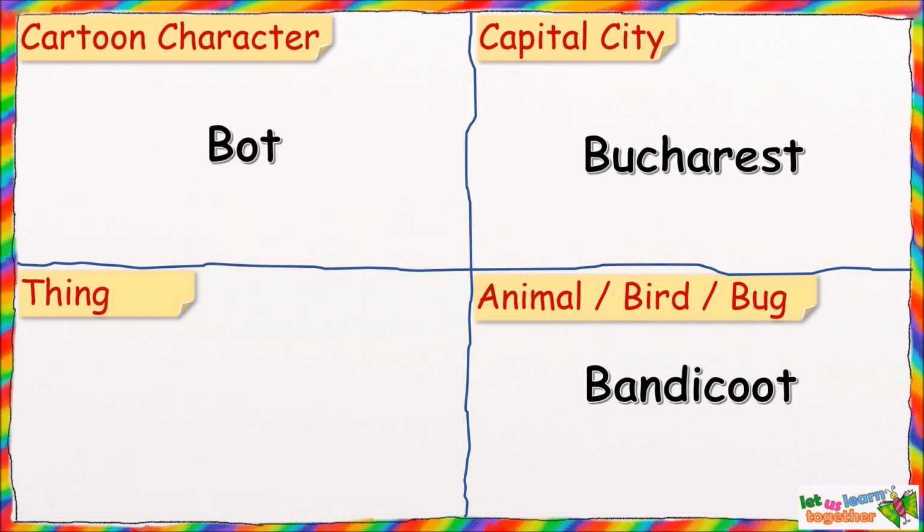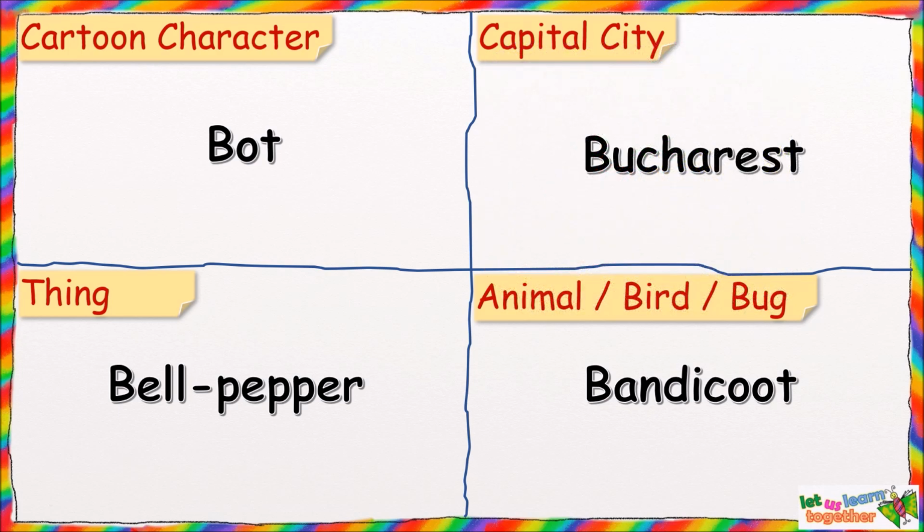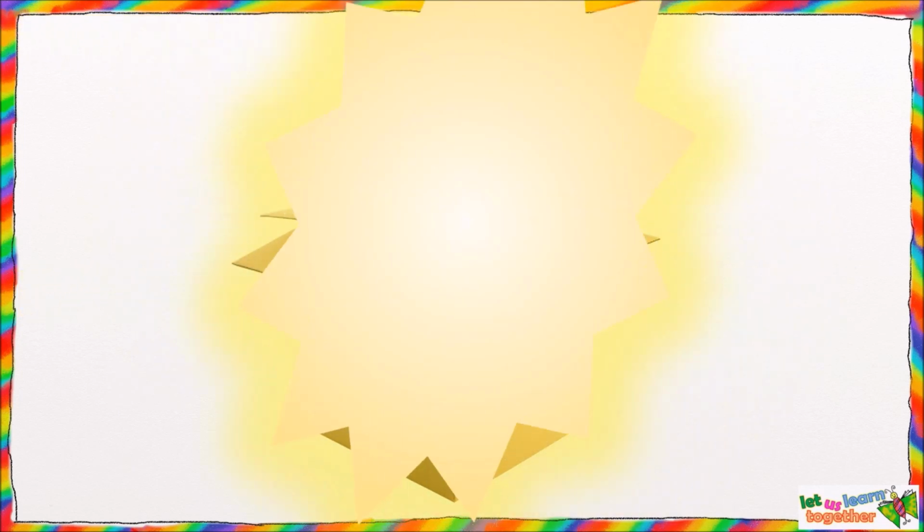And B for Bell Pepper. So there we go. We have cartoon character Bot, capital city Bucharest, animal Bandicoot, and thing Bell Pepper, all starting with the letter B.